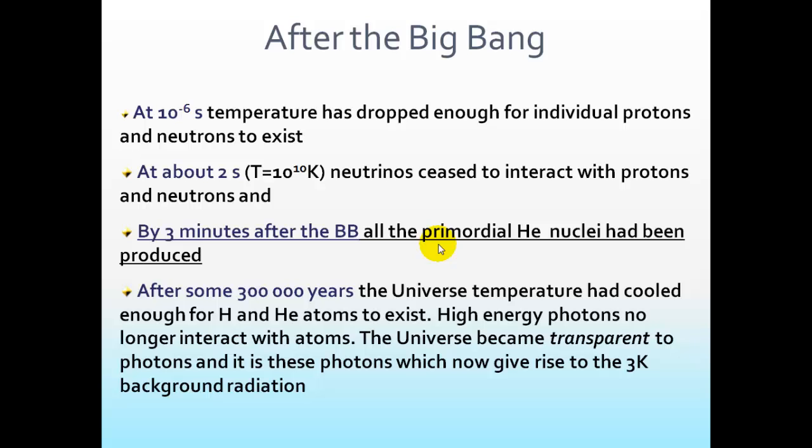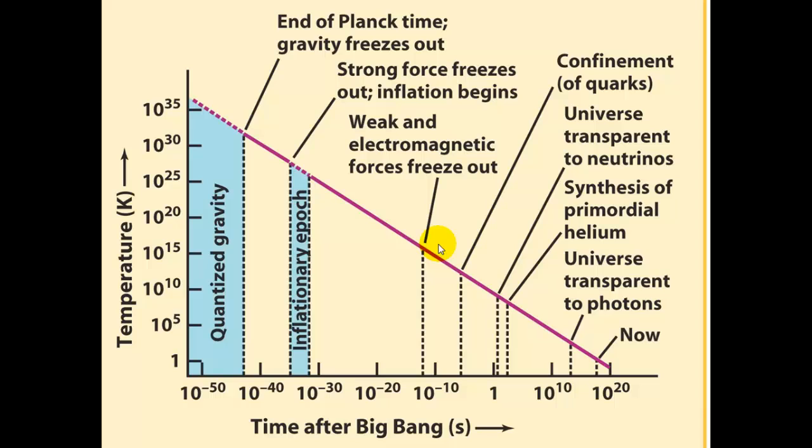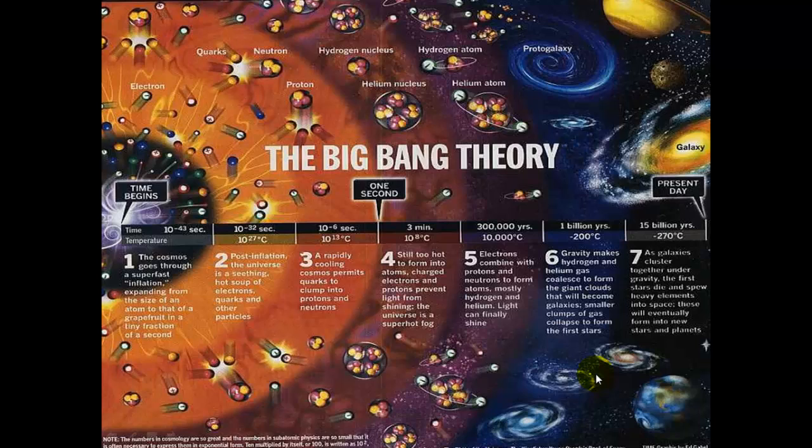Here's a graphic showing what happened. The most important thing is what happens in this stage here. Helium and hydrogen are formed within the first few minutes, and we are here now. And here we have the Big Bang again. But it's not going to happen again. It happened once. The universe is going to expand and die.